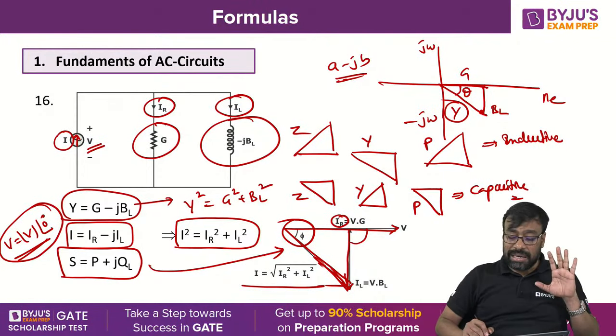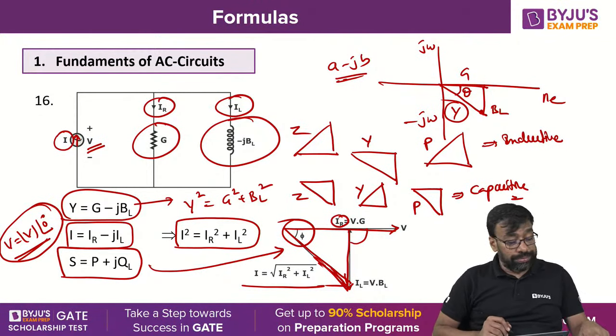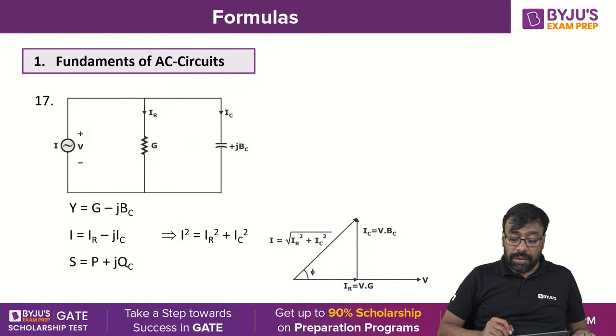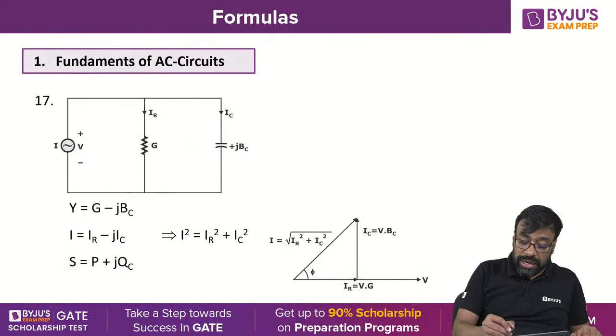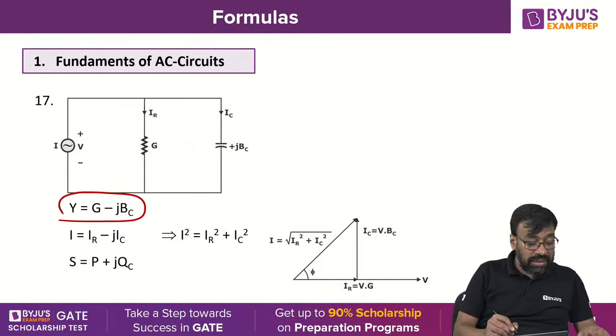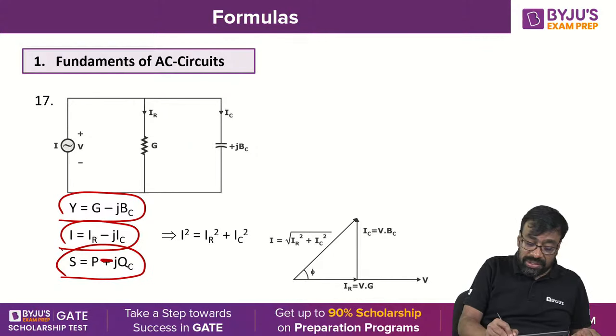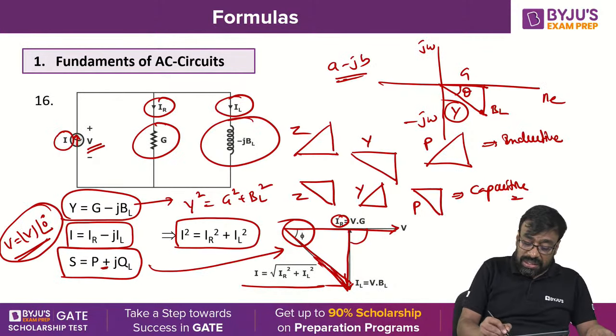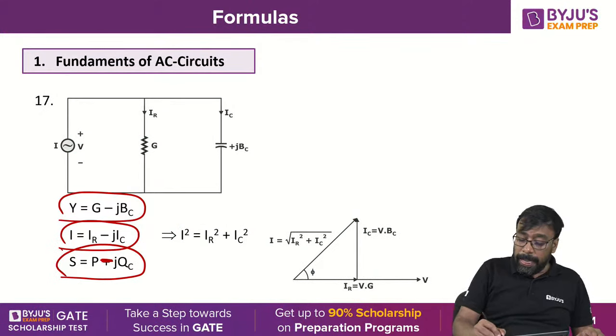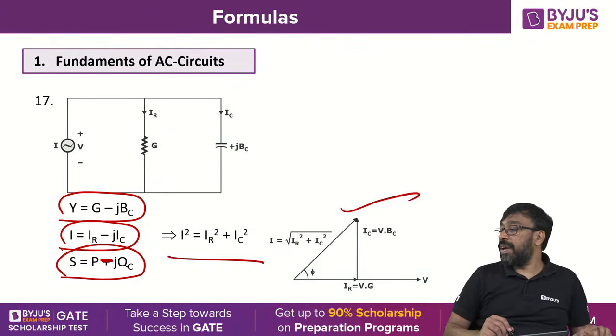If you have any doubt, I'll clarify again. Please let me know. So this is what you are going to get: Y is equal to G minus jBC, whereas here it was G minus jBL. I is equal to IR minus jIC. S is equal to P minus jQ, whereas before this was P plus jQ. The phasor diagram is the same.